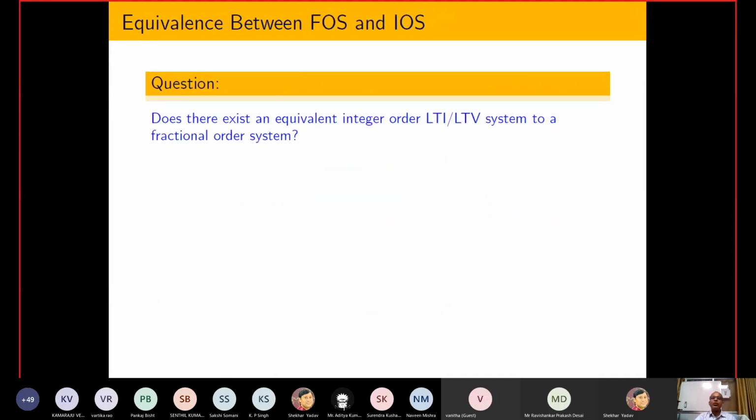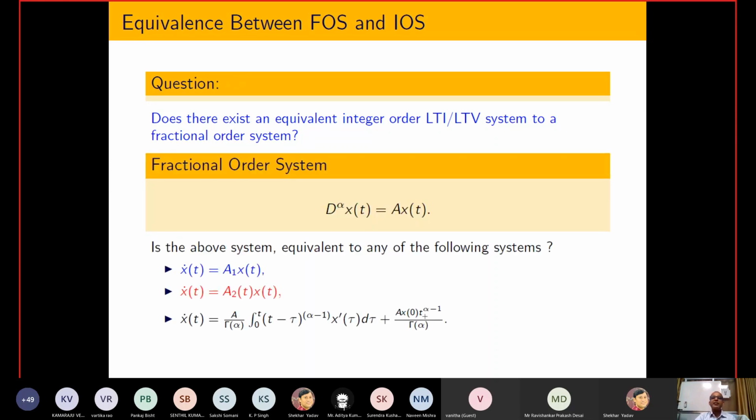You might have seen, as I have already told you, that a lot of results in fractional order theory are wrong. What people are doing is converting the fractional order system into an integer order system, and after that they talk about the theory. And in that way, what happens? I can say that a fractional order system is somehow a class of integer order systems. So let us try to see this kind of equivalency.